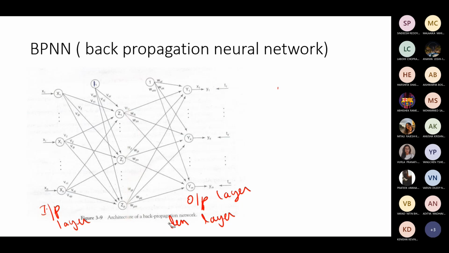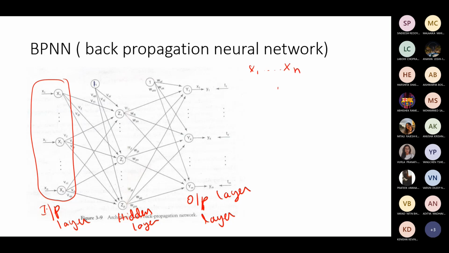Now let us understand what the layers and layer details given here are. In the input layer, these are the nodes which are indicated. You can see the input layer x1 to xn. There are n number of nodes. Small n is taken there.